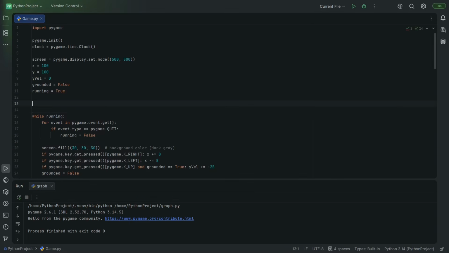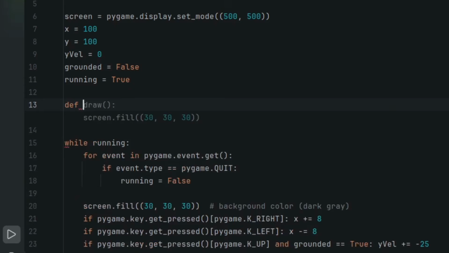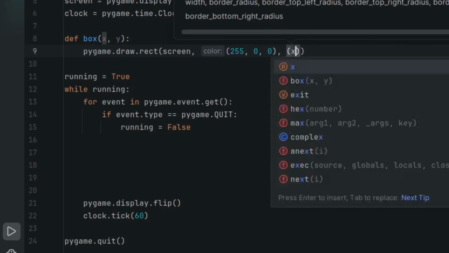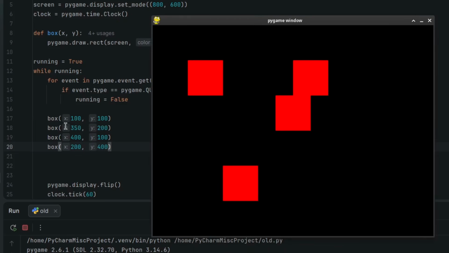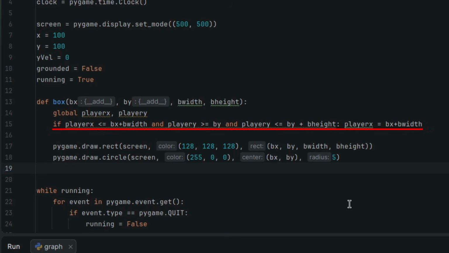Anyway, let's make a box. I want it so no matter what side you enter it from, it'll push you out. This game is gonna have a lot of them, so this box is gonna need to be a function. Functions basically let you write code once, and then you can call that function whenever you want to run it, so you don't have to keep writing the same code over and over again. This might look a little complicated, but it just does the same thing as the ground, only sideways.